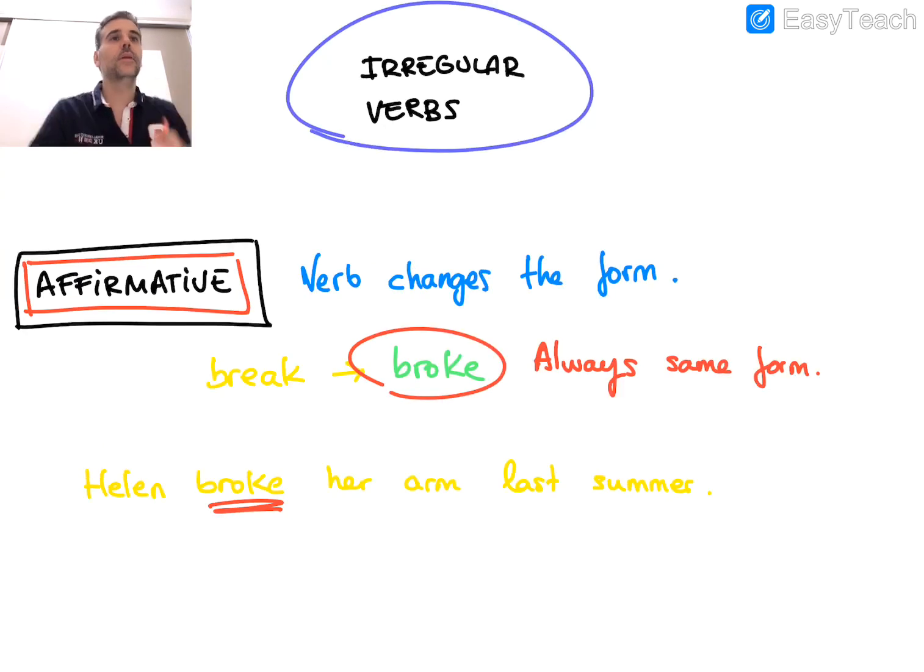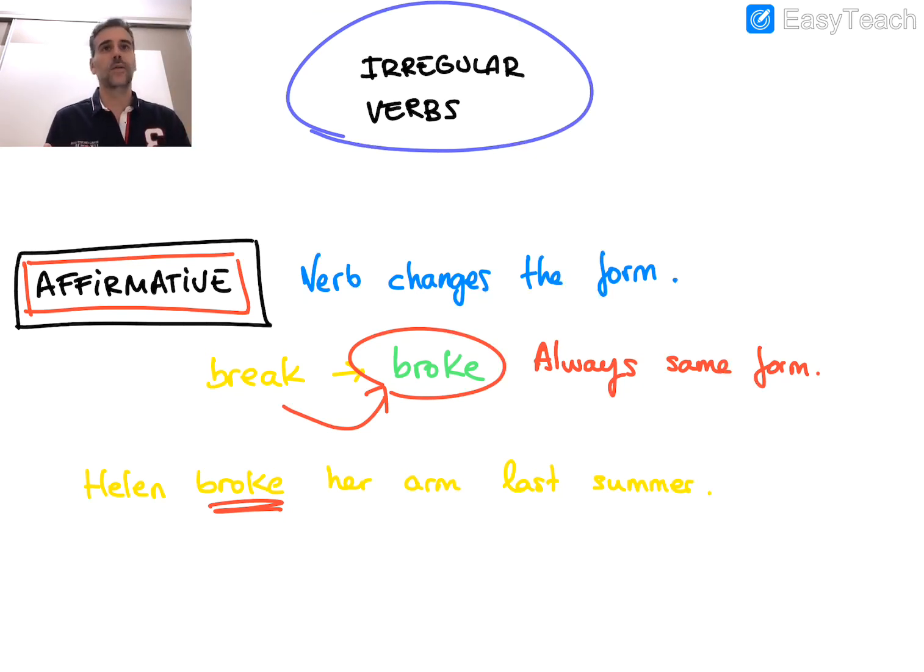The irregular verbs are the verbs that change completely from the form in the present to the form in the past. For instance, I wrote you here some examples. Break, broke. This is the present, break, and this is the past, broke. There are many. Even the verb to be is an irregular verb, but it is a little bit special because it has two different words for the past tense.